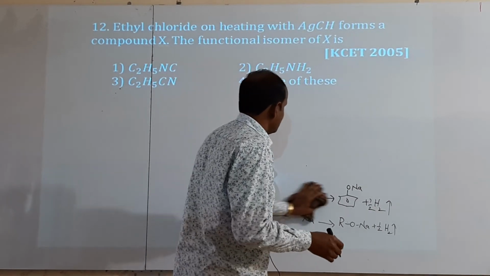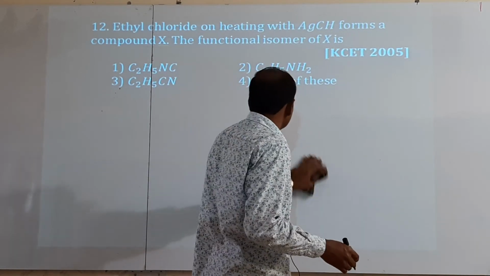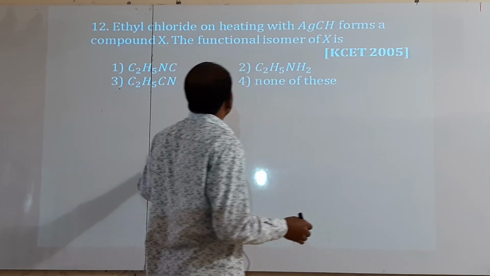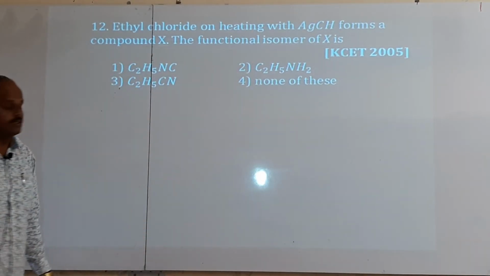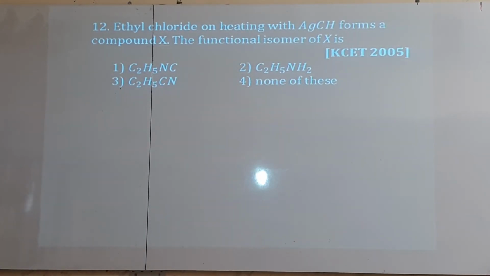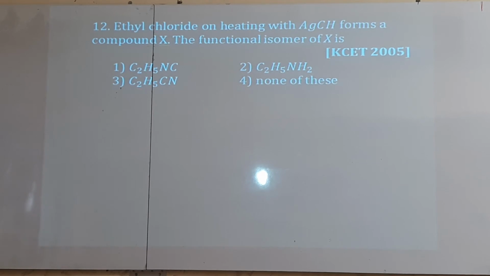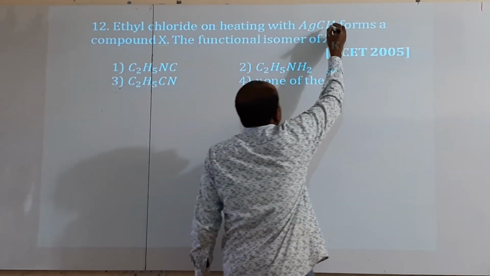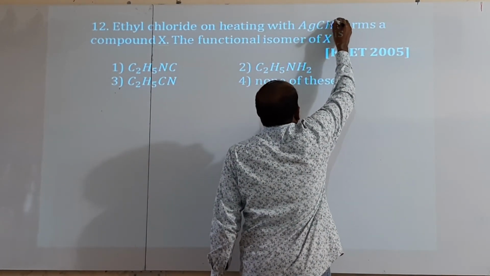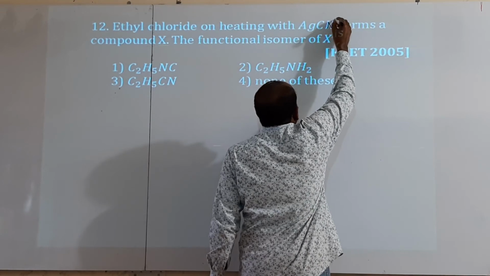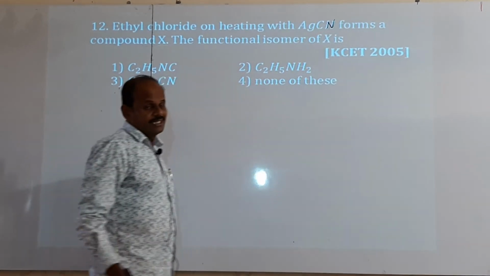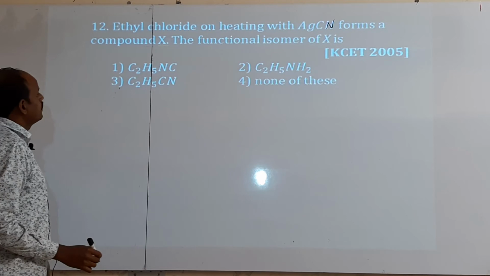AgCH is not possible because carbon valence is not satisfied. Yes, it is AgCN, silver cyanide, which forms a compound X.